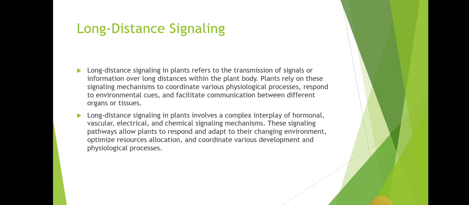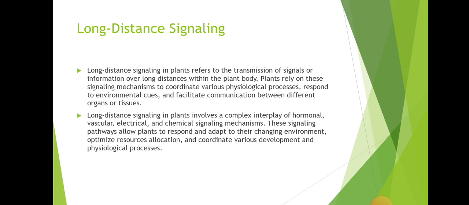Long distance signaling. Long distance signaling in plants refers to the transmission of signals or information over long distances within the plant body. Plants rely on these signaling mechanisms to coordinate various physiological processes, respond to environmental cues, and facilitate communication between different organs or tissues.